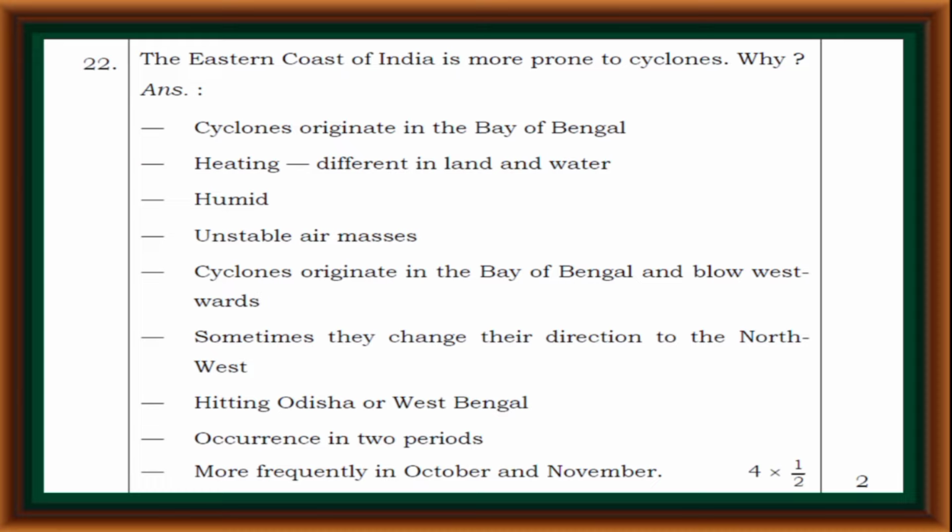Cyclones originate in the Bay of Bengal and blow westwards. Sometimes they change their direction to the northwest, hitting Odisha or West Bengal. They occur in two periods, more frequently in October and November.